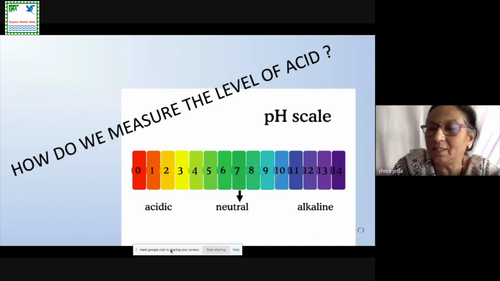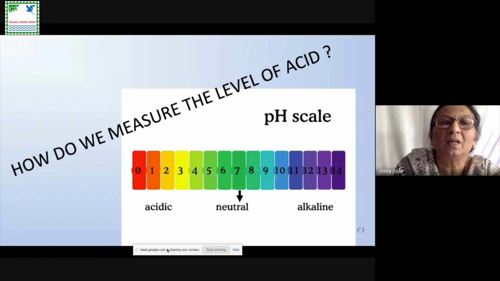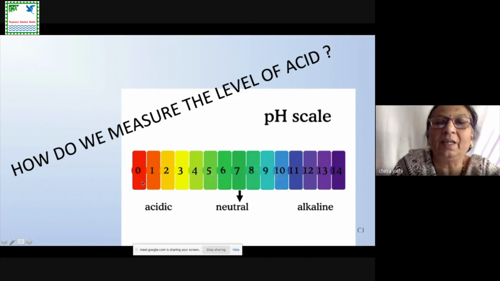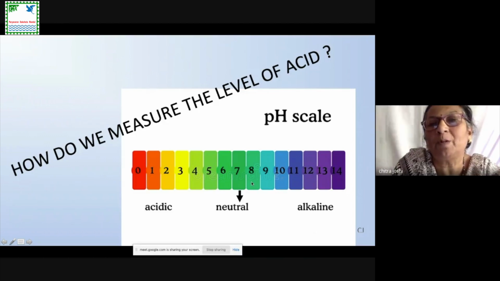If the pH paper color becomes, say, red, then the fluid is acidic in nature. So for the acid range, the pH scale is from 0 to 6.999. For the basic range, that means the alkaline range, the pH is from 7.01 to 14, and the pH range is from 0 to 14.